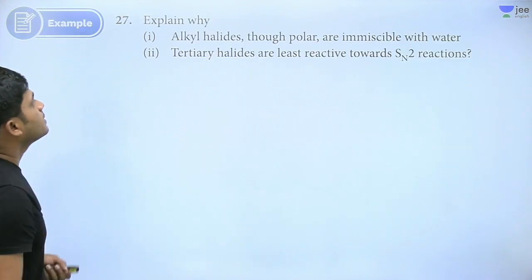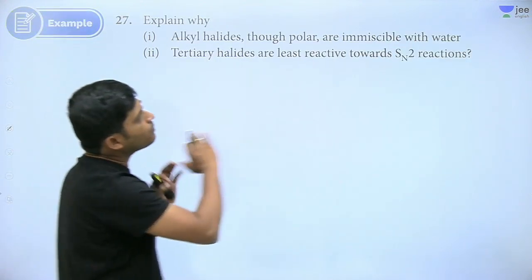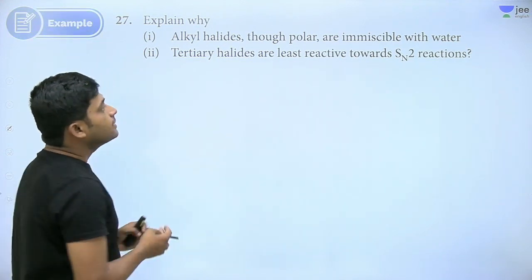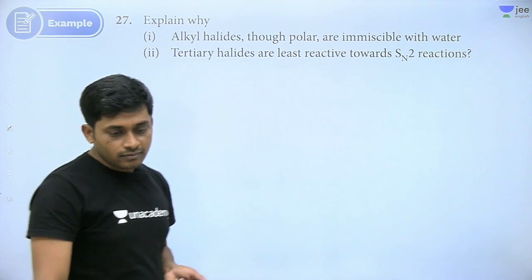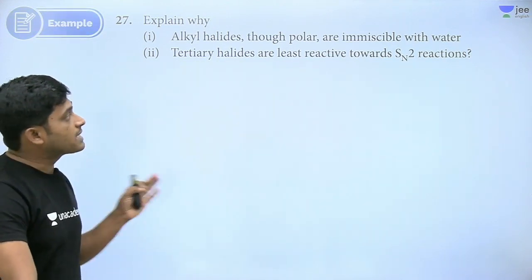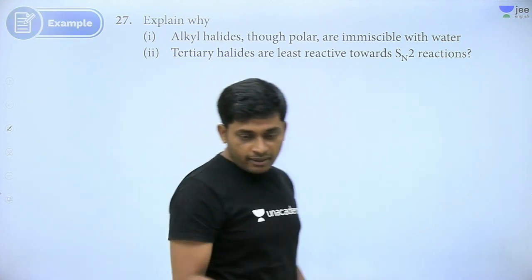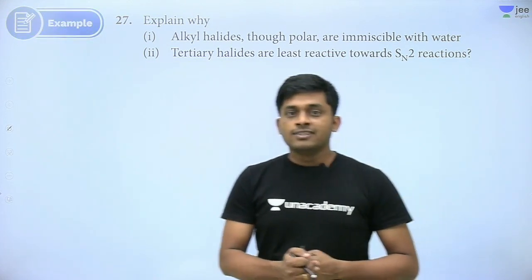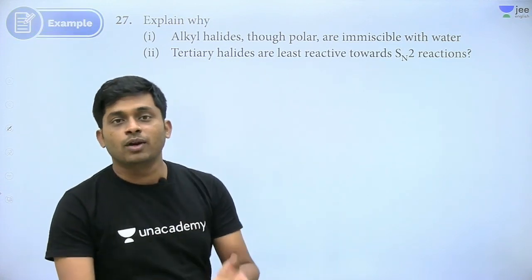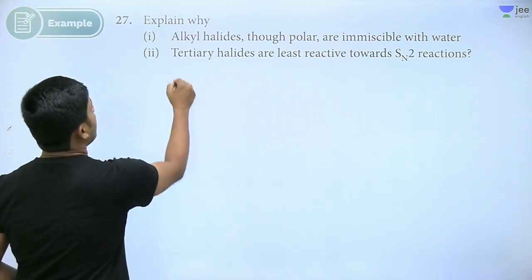Right. Next. Alkyl halides, though they are polar, are immiscible with water. What is the reason? They are not mixing with water. So why are they not mixing with water even though they are polar? Polar means there is a polarity, right?